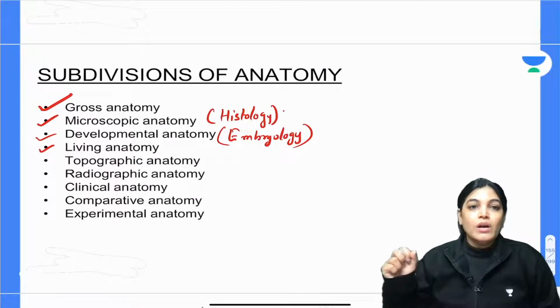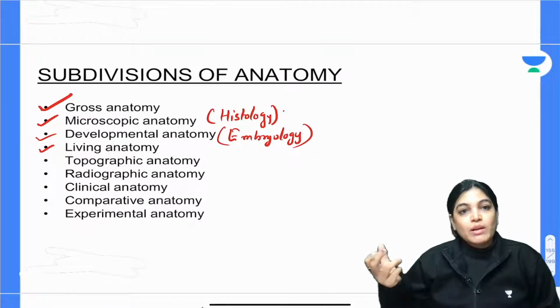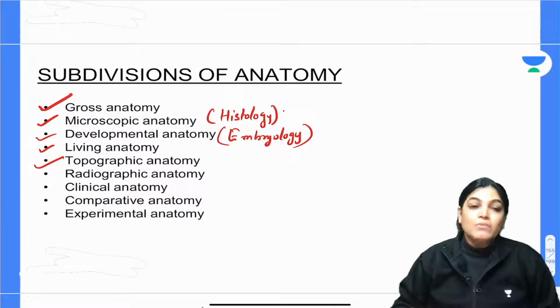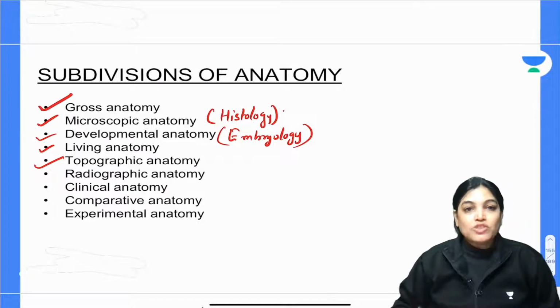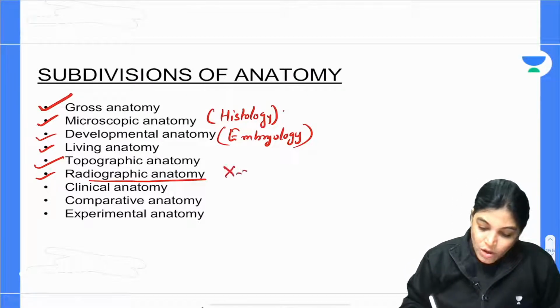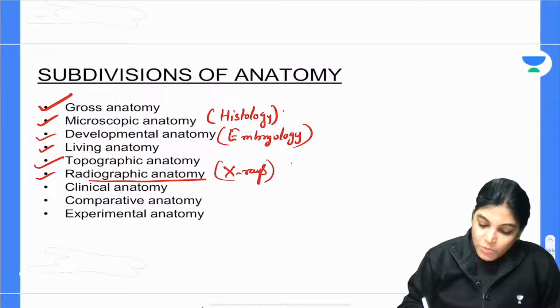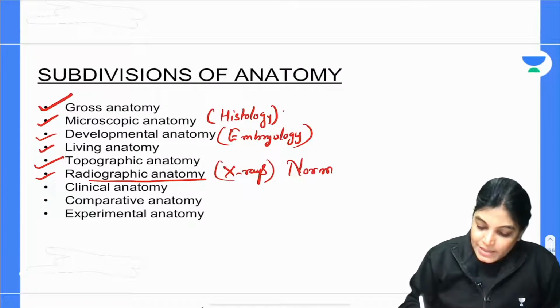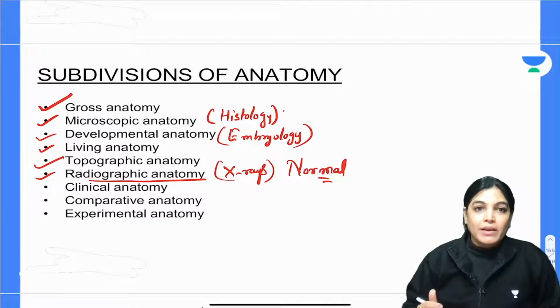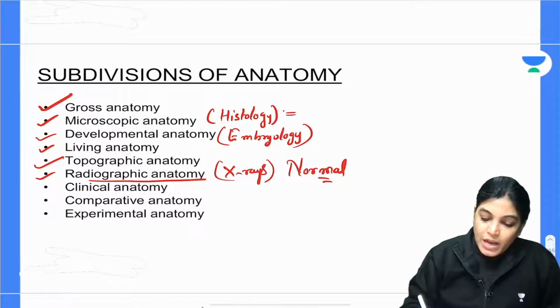Surface anatomy, which was earlier called just surface anatomy, is also topographic anatomy, meaning the location of important nerves and vessels. Palpation is all related to living anatomy and topographic anatomy. Radiological anatomy means we have to know the normal x-rays. I am not talking about the abnormal, but normal x-rays of various regions must be known too. In the same way, microscopic anatomy, histology, is the microscopic study of normal structures, which you have to know.